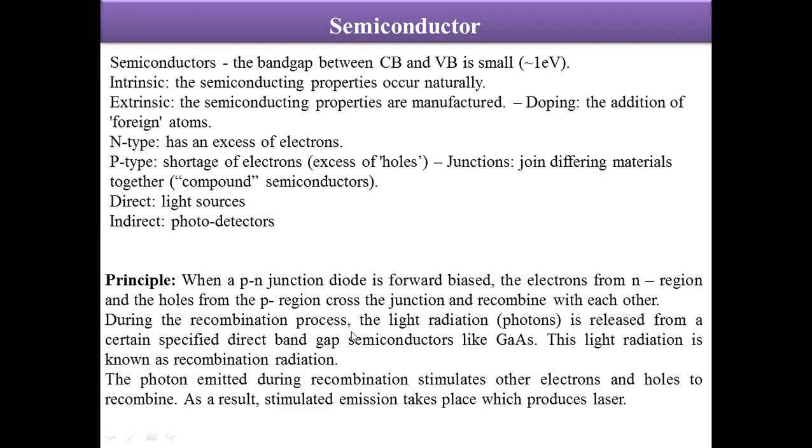During this recombination process, light radiation, which is nothing but photons, is released from certain specific direct bandgap material like gallium arsenide. This radiation is known as recombination radiation. The photons emitted during this recombination stimulate other electrons and holes to recombine. As a result, we get a population inversion and stimulated emission takes place, which produces laser.